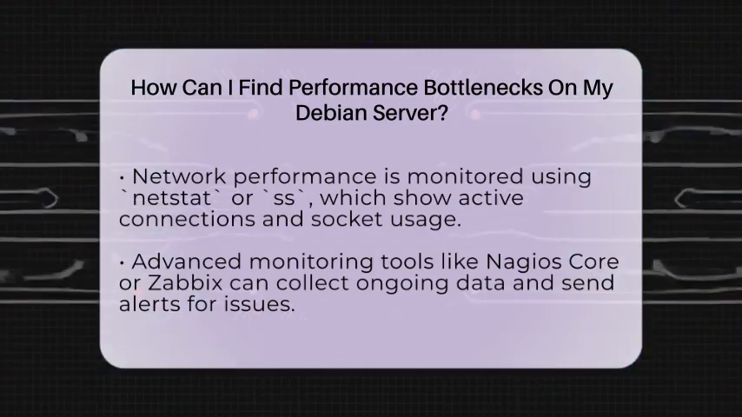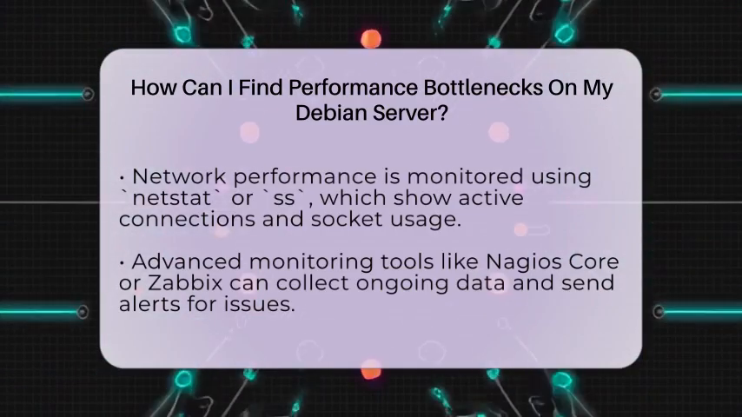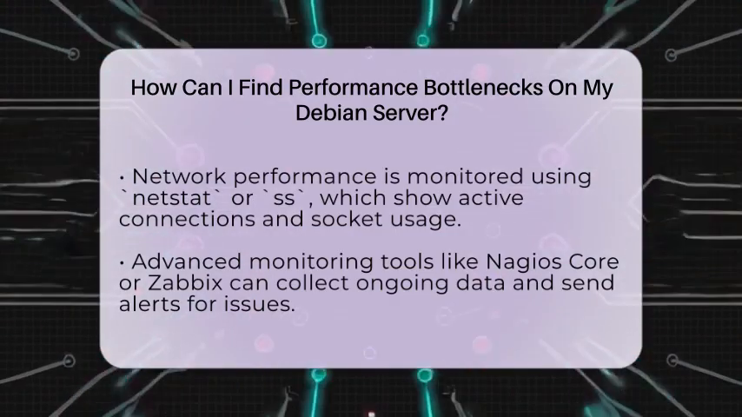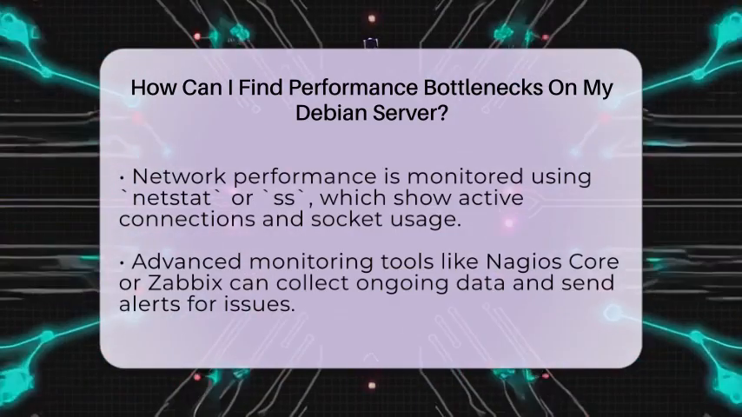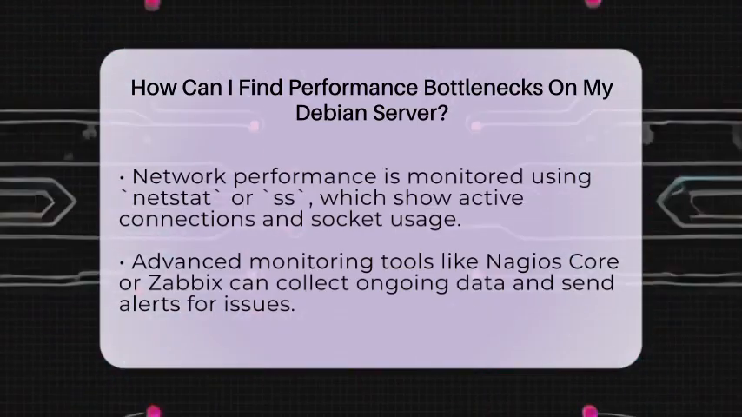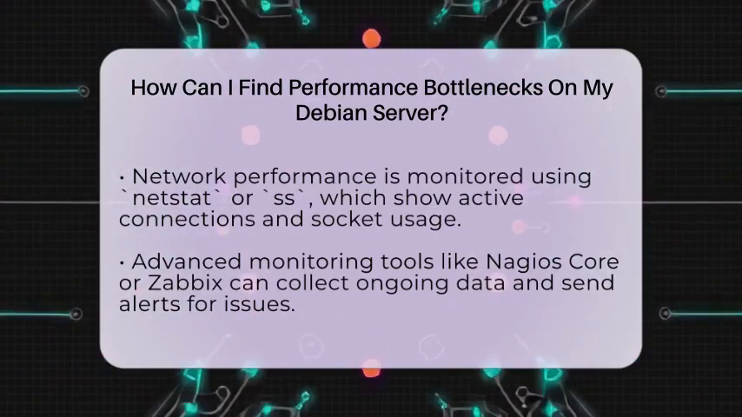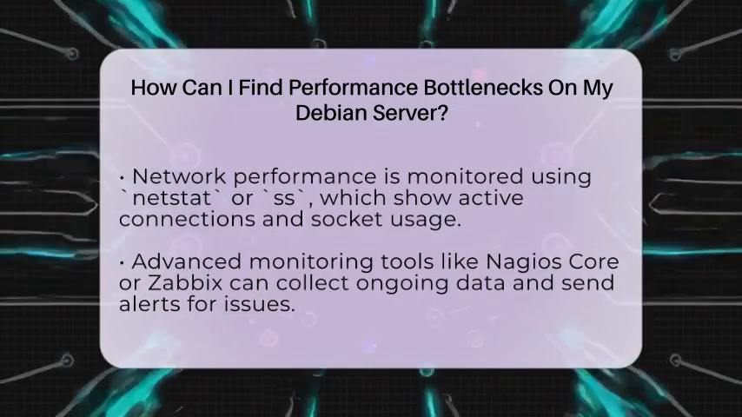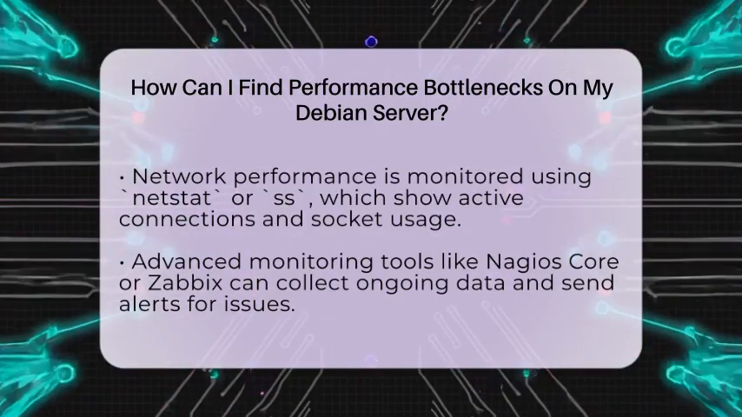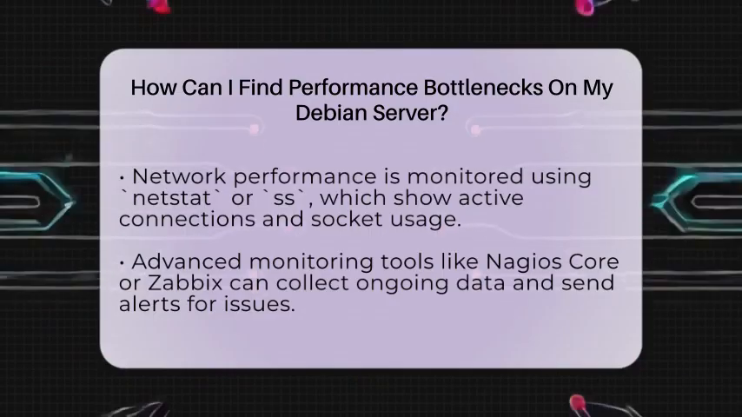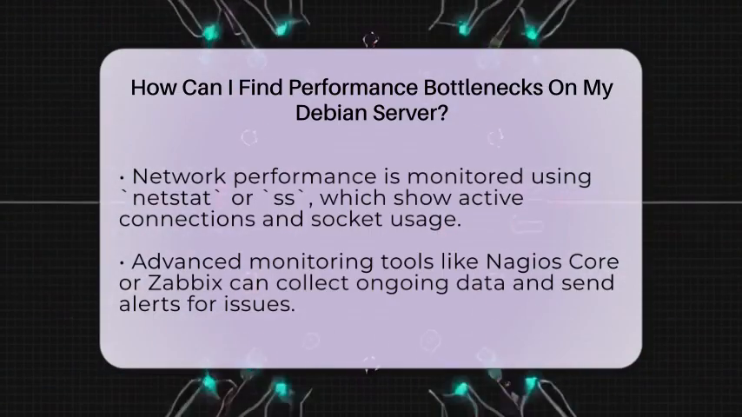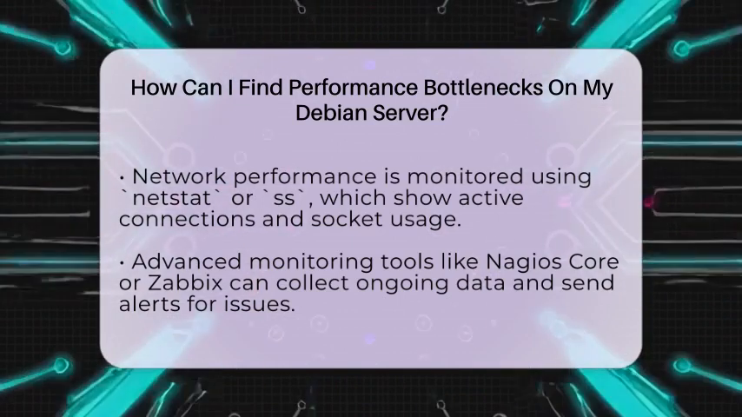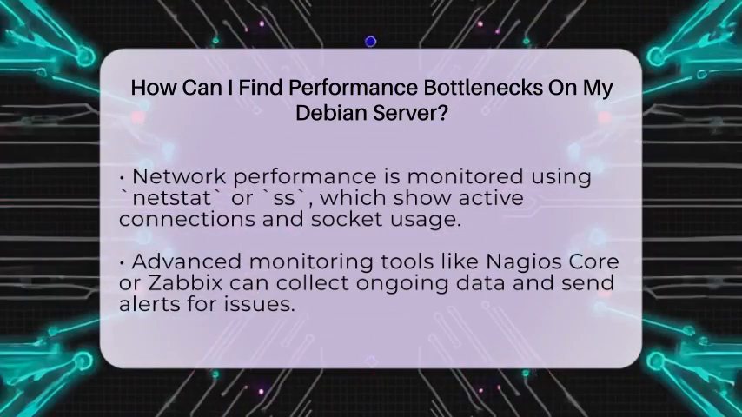For a more detailed view, you can install monitoring tools like Nagios Core or Zabbix. These tools collect data over time and can send alerts if something goes wrong. They gather information from the Linux kernel through special files in the proc file system and sys file system. These tools can tell you if your CPU is overloaded, if memory is running low, or if disk input-output is slow. Setting up these tools on Debian is straightforward using the apt package manager.